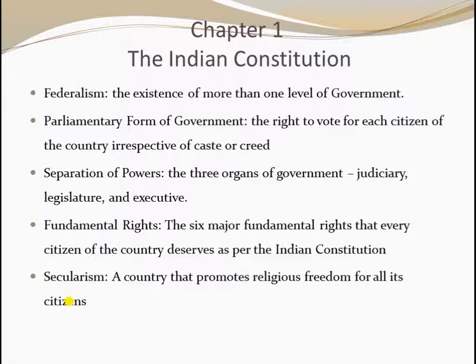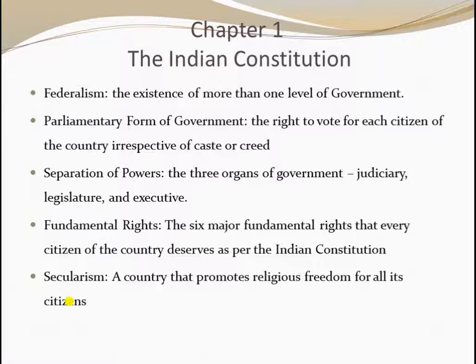Yes, let's start from chapter 1, the Indian Constitution. So let me tell you the important points of the lessons. I'm not going to take the lesson fully, only the important points we are going to revise. The first one, federalism. What is federalism? The extent of more than one level of government.